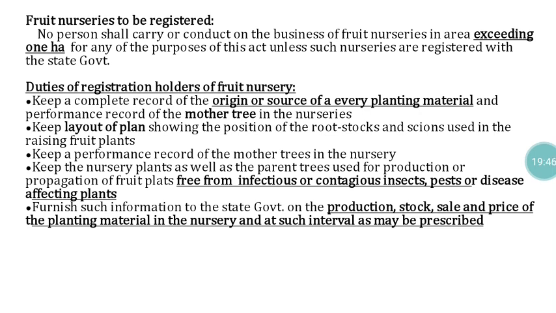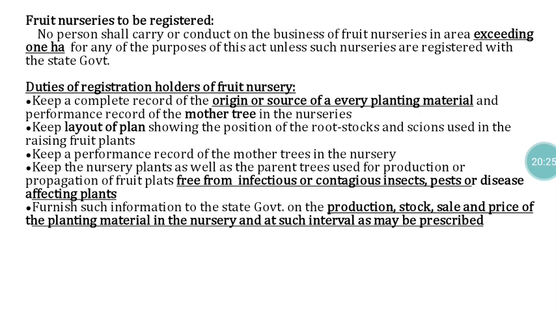They have to keep a complete record of the origin or source of every planting material, maintain a performance record of the mother trees in the nurseries, and keep a layout plan showing the position of the rootstock used in raising the fruit plants. They also have to keep the nursery plants as well as the parent trees used for production or propagation of the fruit plants free from infectious or contagious insects, pests and diseases affecting plants.